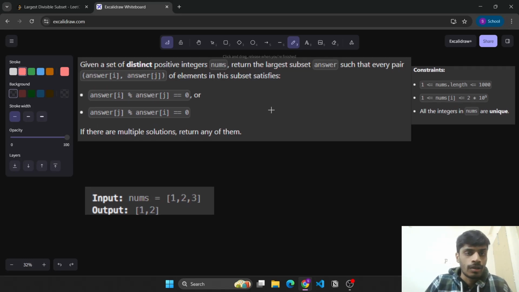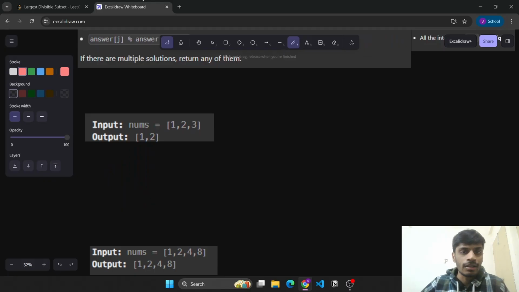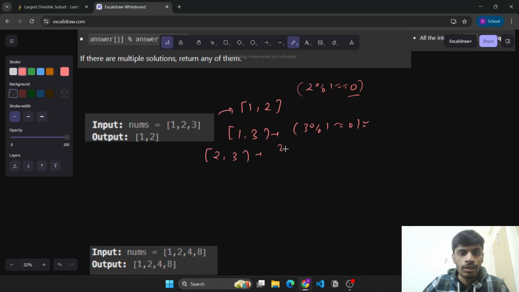So for example, if we have this case here, and we choose the subset as 1, 2, then we know that if we pick any pair i, j, here 2 % 1 is equal to 0, right? Or if we pick 1, 3, then we know that 3 % 1 is equal to 0. Now if we pick 2, 3, then 2 % 3 is not equal to 0 and 3 % 2 is also not equal to 0. Hence this will not be a valid subset.